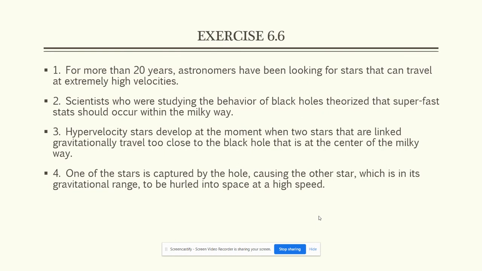For more than 20 years, astronomers have been looking for stars that can travel at extremely high velocities. All right, they've been looking for stars that can travel at extremely high velocities. What can travel at extremely high velocities? Stars can. So stars, there's the noun, and then we have this subordinate clause. It's an adjective describing the stars, and that is the relative pronoun. The antecedent is stars.